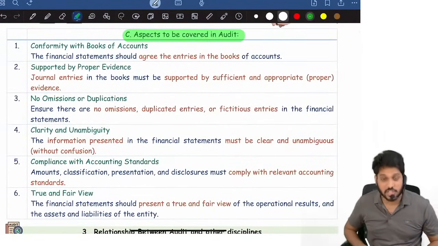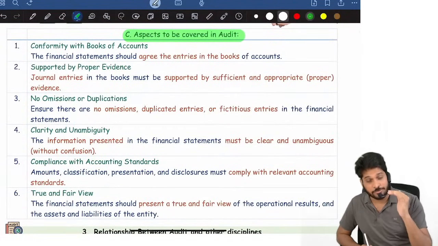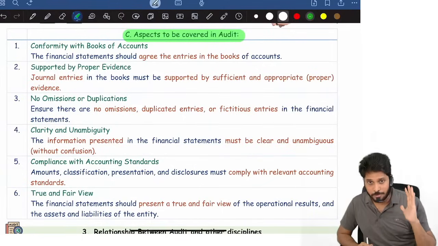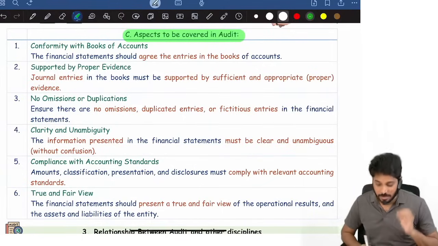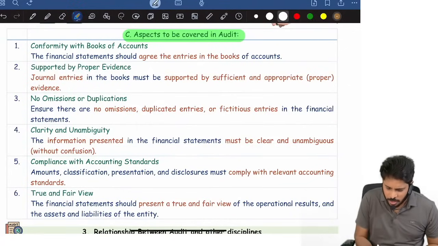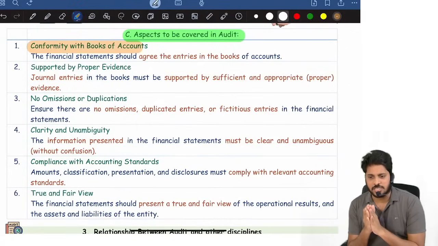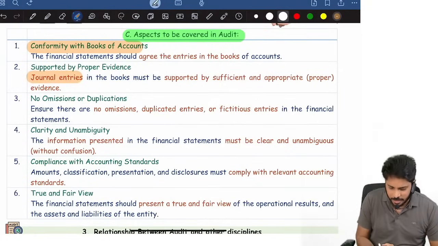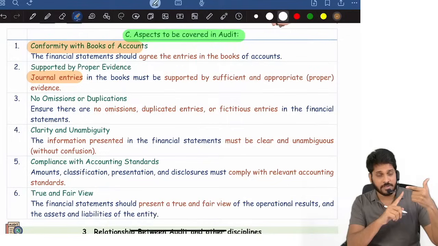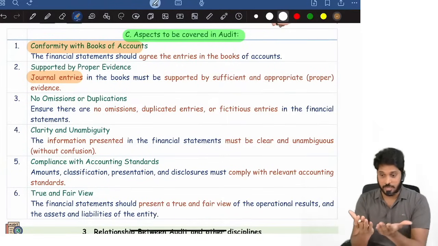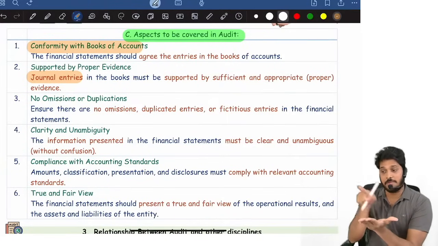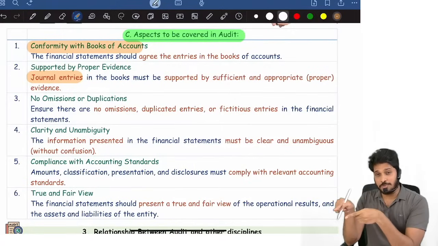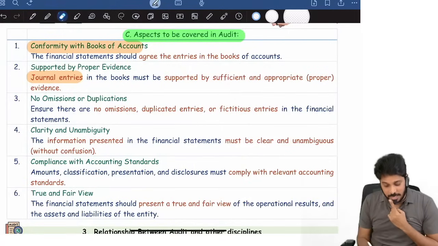This is the one which can be directly asked as a 3 or 4 marks question. 99% a 4 marks question. What aspects we cover in audit? First we need to check whether the financial statements are conforming with books of accounts or not. So first thing we need to check is what? Financials, because we need to ultimately give opinion on financials. Are they matching with books? Then books of accounts means what? Journal entries. So journal entries we need to check.